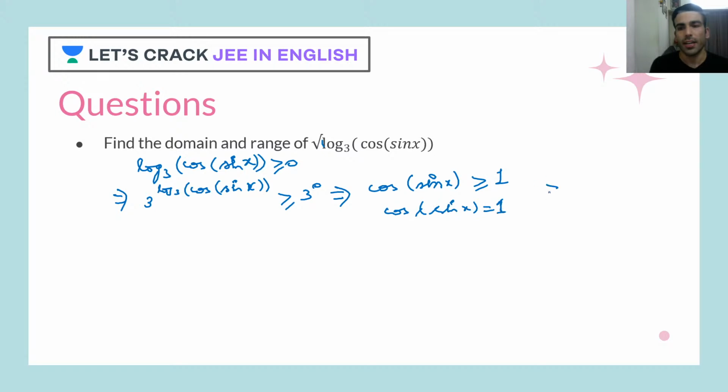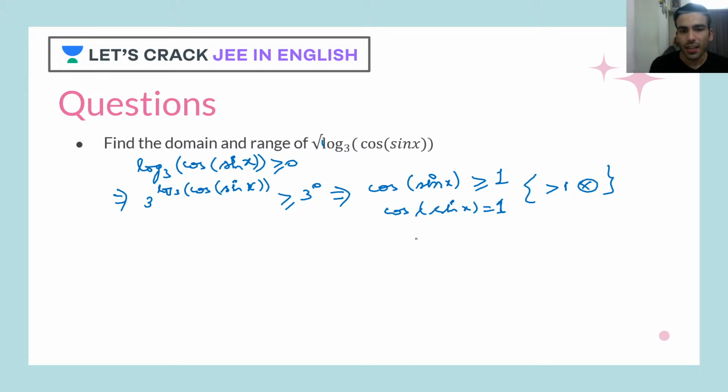The greater than part cannot be possible. When does cos equal 1? Just recall the graph you have studied so far. Whenever we get an integer multiple of 2 pi, we get cos as 1.